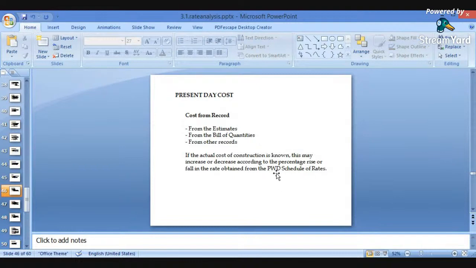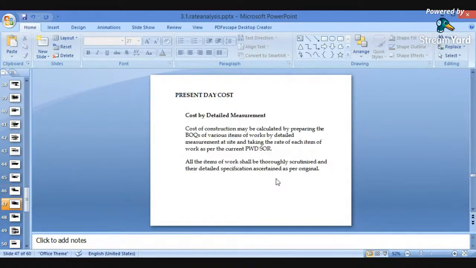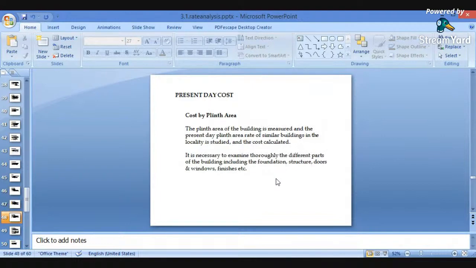We can calculate the present day cost of the building from these. Again, there are the plinth area methods, which we have already discussed in previous lectures, and the different methods used to find the cost of the building.